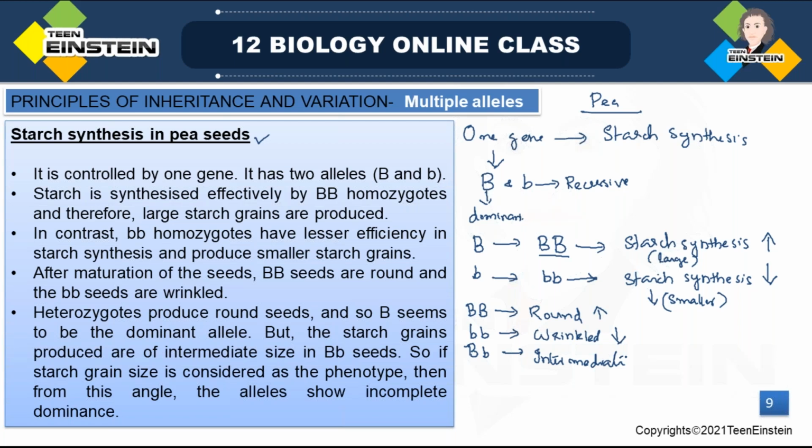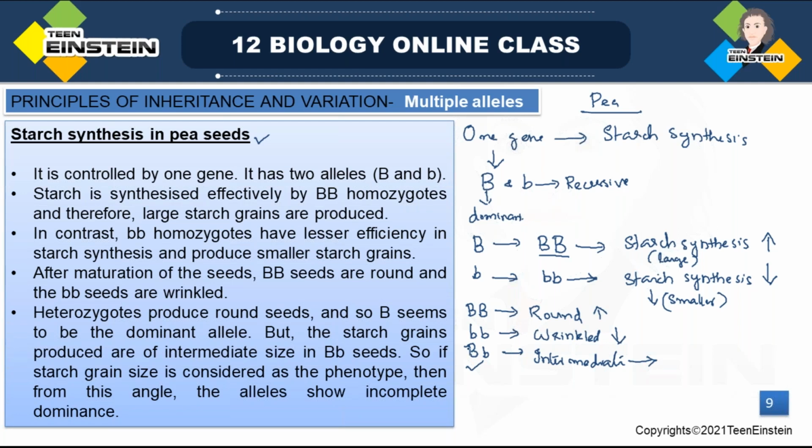Intermediate size starch grains. So if you are concentrating on the size of starch grains, in this condition also starch synthesis is taking place, but it is an intermediate condition. So when we are concentrating on the size of the starch grain as a phenotype, then the heterozygous condition shows incomplete dominance. Got it?